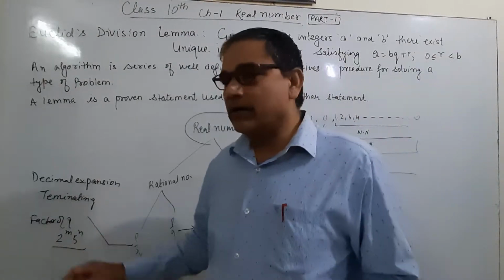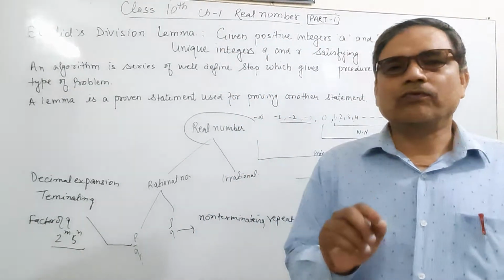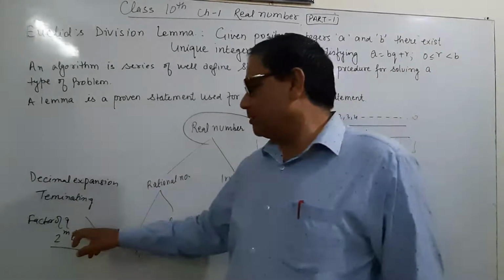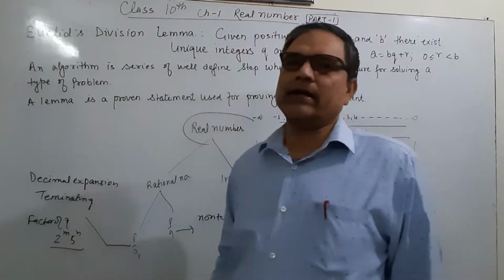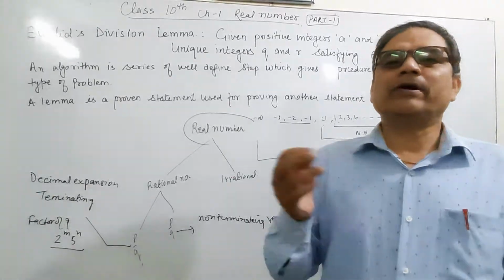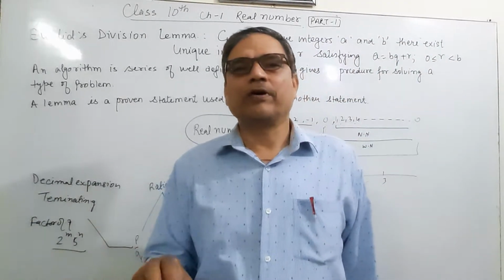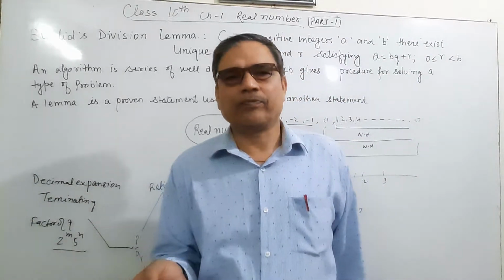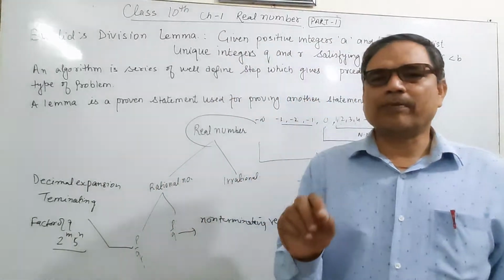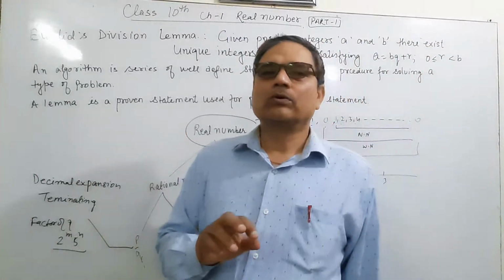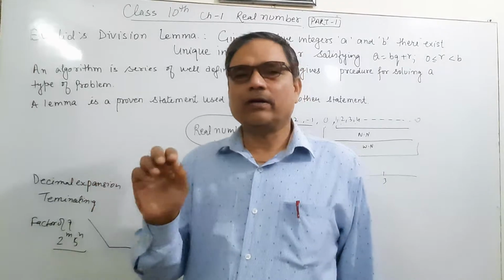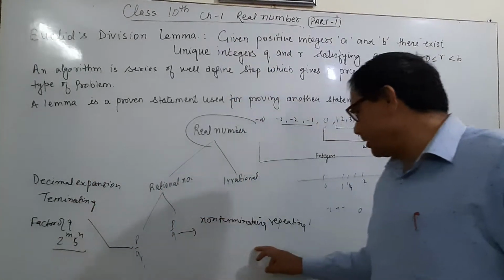If the factors of q are other than 2 to the power m and 5 to the power n, it means they may be 3, 4, and so on, other than 2 and 5, like 3 to the power 2. It means they are non-terminating repeating decimals.